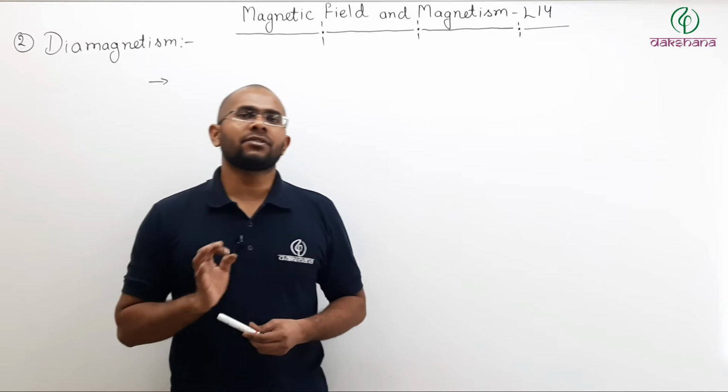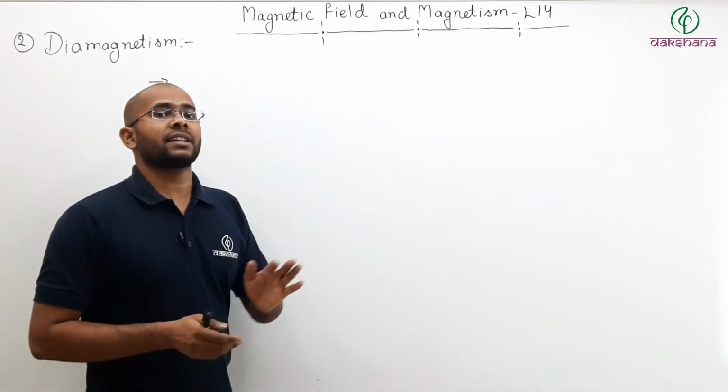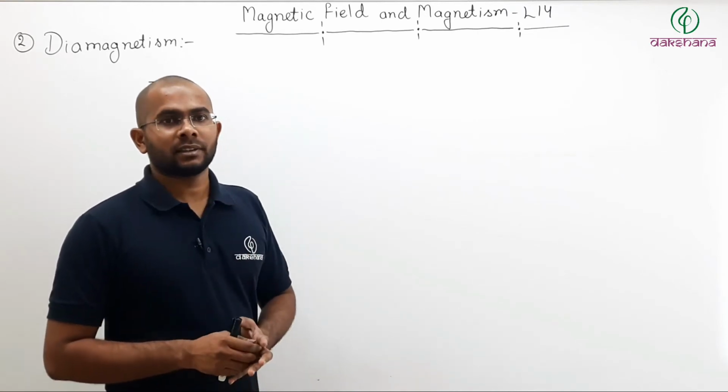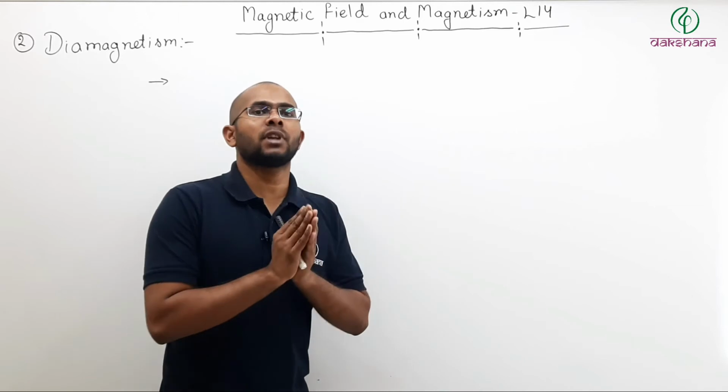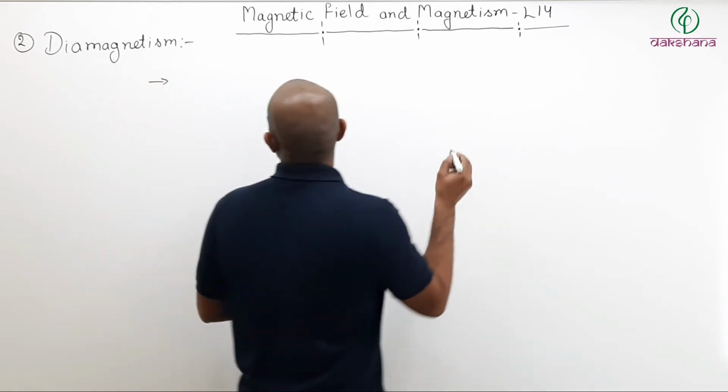So if the net field inside a diamagnetic material will be less than the external field, and I want to plot the magnetic field lines, how will the magnetic field lines look inside a diamagnetic material? So let us try to draw.